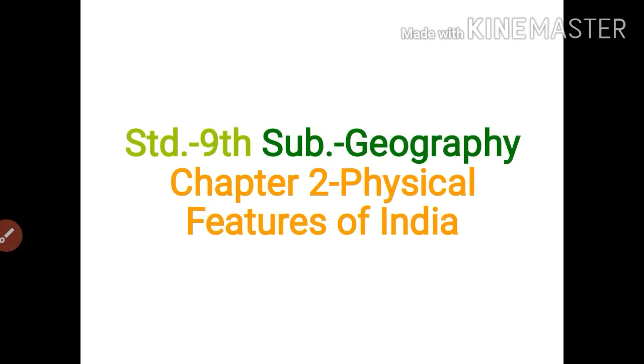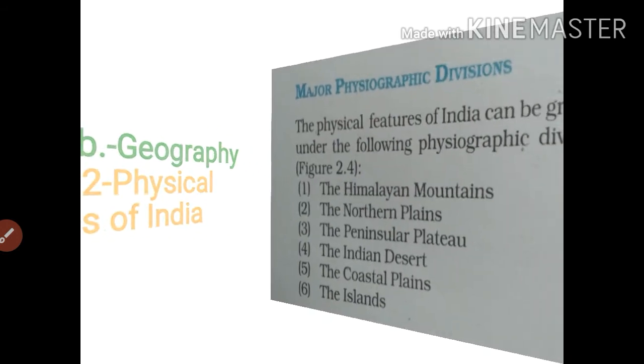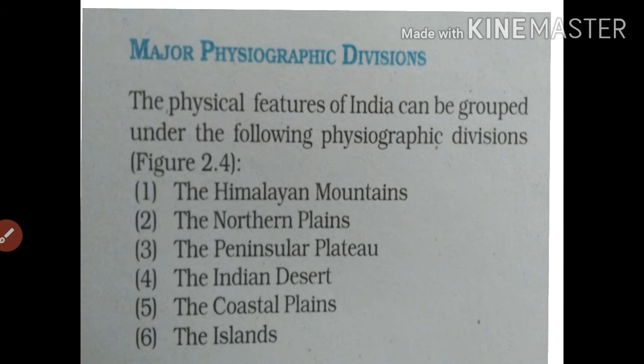We have started the second chapter in Geography of Class 9 NCERT, that is Physical Features of India. We have studied some part of this topic in our previous videos. Students who have not seen our previous videos, please go through those videos. I have provided the links of the videos in my description box. Please check the description box and see those videos. Today we will move towards the next part of this chapter, that is the second division of the physiographic features of India.